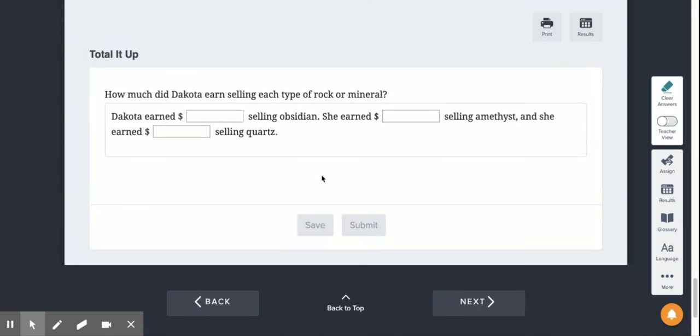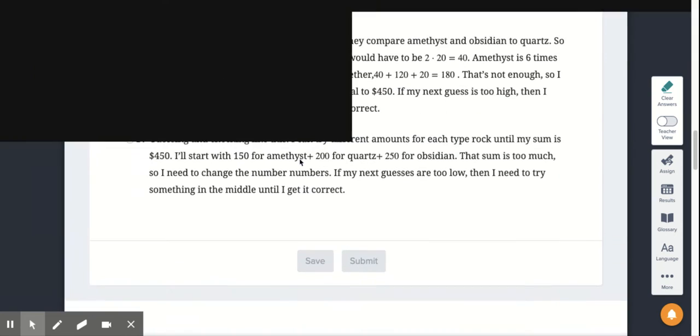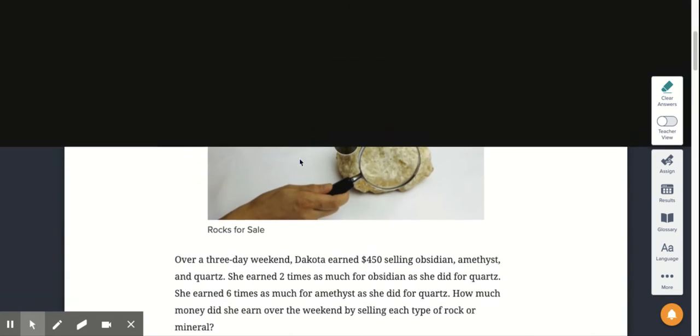And then the last question is you actually answering how much Dakota earned on selling obsidian, how much she earned on selling amethyst, and how much she earned on selling quartz, okay? So that is the apply task for today.